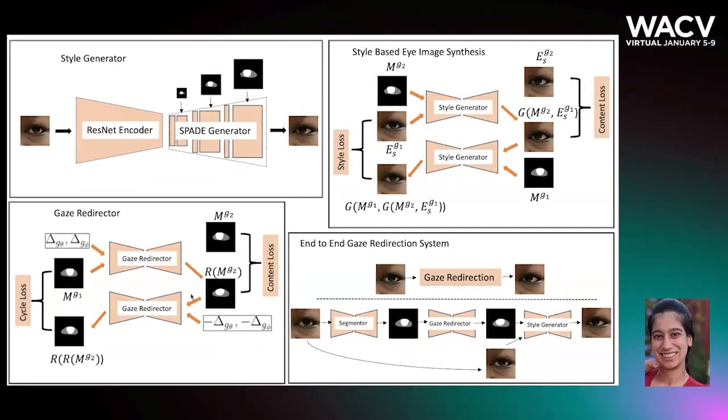This figure summarizes the work we have done in the paper. We used a SPADE-based architecture for generating style images. The style generator is trained on real-world images, and the gaze redirection network is trained on synthetic ternary masks with gaze annotations. Our gaze redirection pipeline consists of a segmentation network followed by a gaze redirection network and then the style generator.